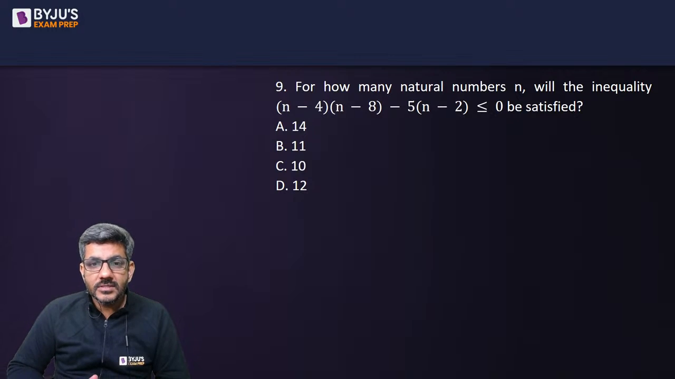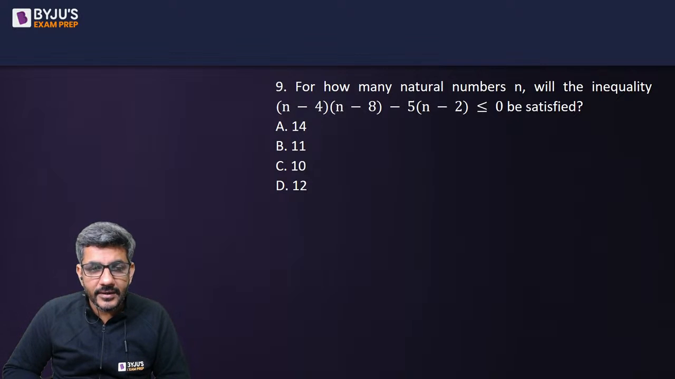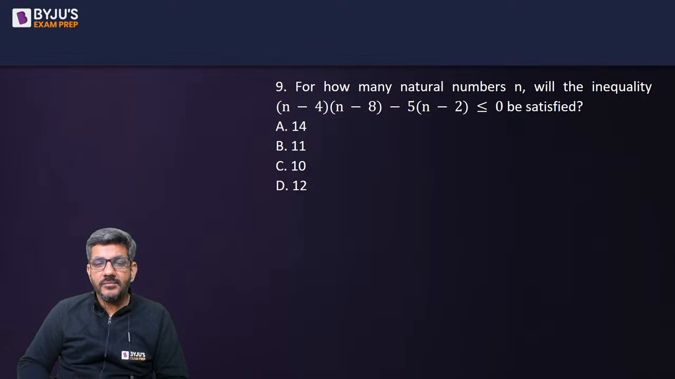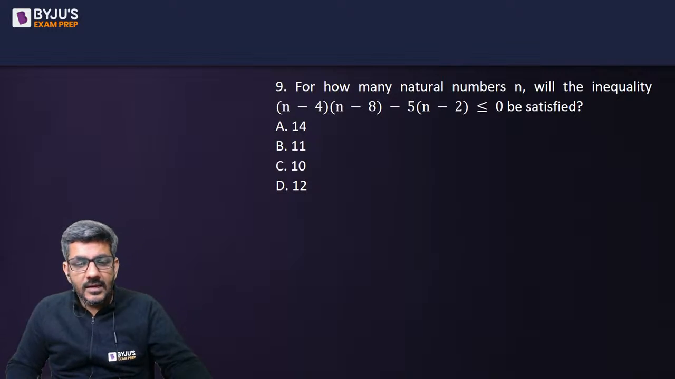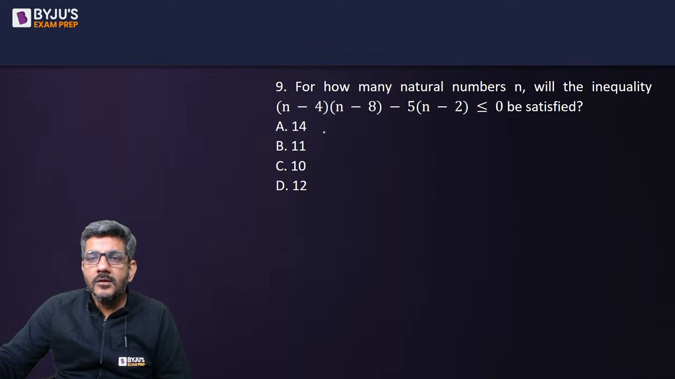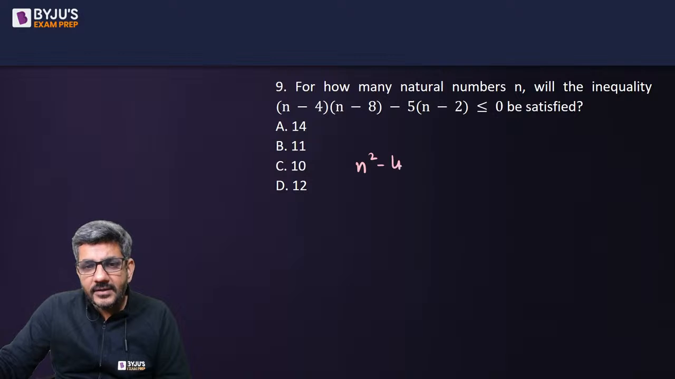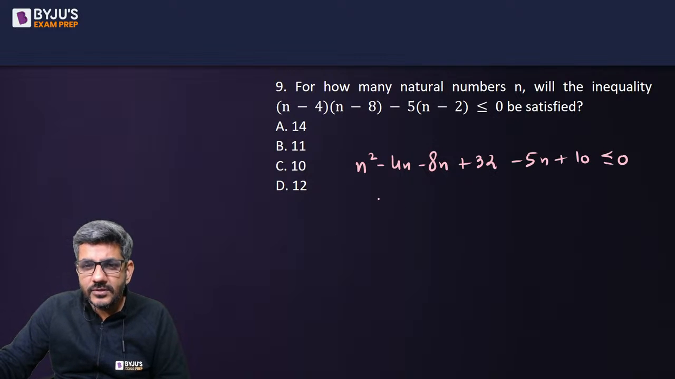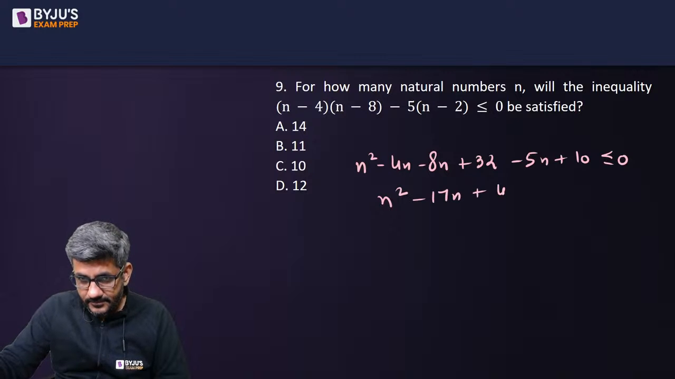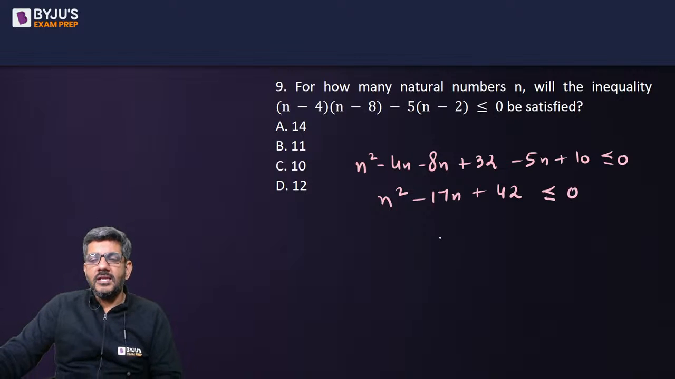The number of natural numbers n which will satisfy the inequality n minus 4 into n minus 8 minus 5 times n minus 2 is less than equal to 0. Let's start solving it then. Okay. So let's just solve it. n square minus 4n minus 8n plus 32 minus 5n plus 10 should be less than equal to 0. That gives me n square minus 17n plus 42 should be less than equal to 0.